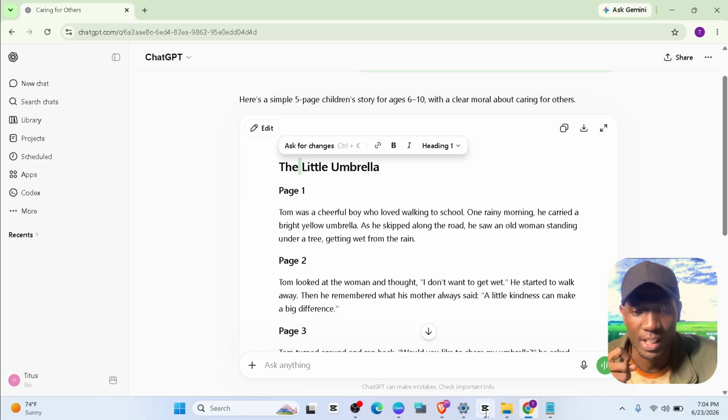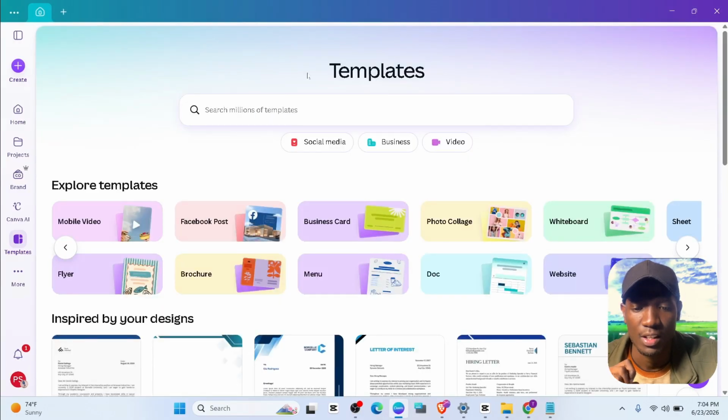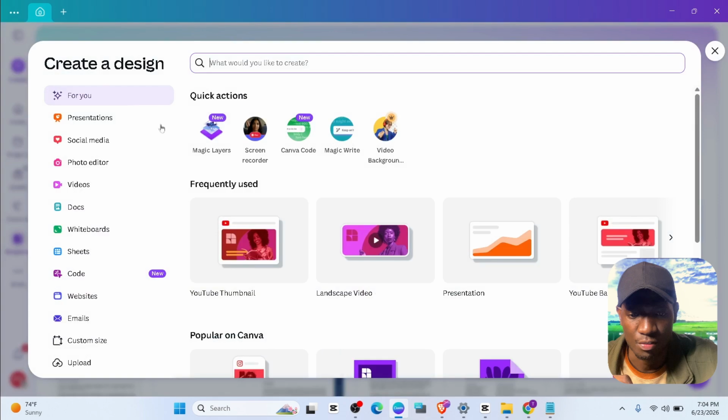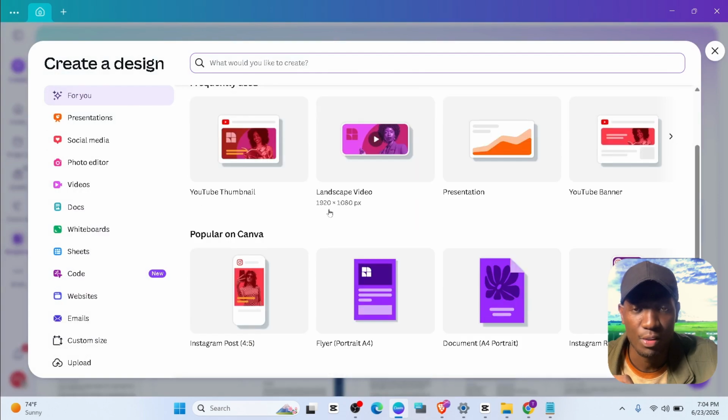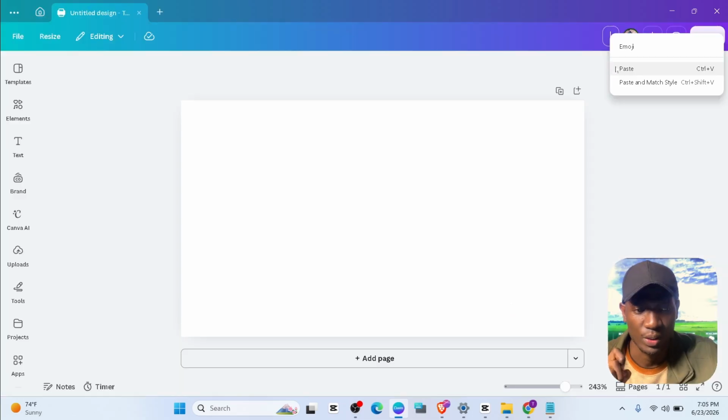I'll go open my Canva. I'm using the desktop app, but it is the same as the web version. Canva has lots of templates, but we're going to go ahead and click create. Then you're going to look for a version of a book. If you have a version in mind, you can go ahead and use that. But for now, we're going to rename it The Little Umbrella.